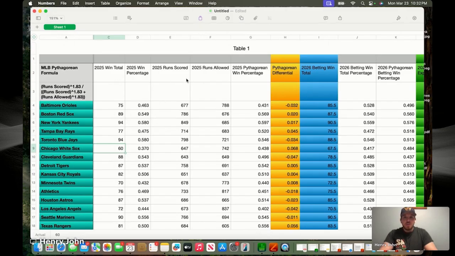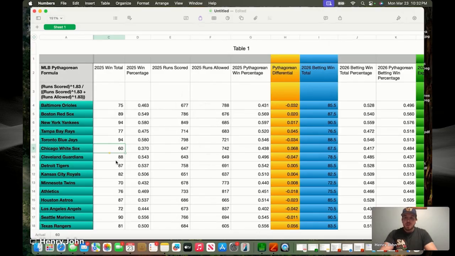The meat of the formula is right here, the next two columns: 2025 runs scored for every team, 2025 runs allowed for every team. In most cases, take the Orioles, for instance: 75 wins, 6 games under .500, 81 and 81 is .500 in a 162 game season. They allowed over 100 more runs than they scored. You do have some outliers to that. Those are a little bit more interesting.